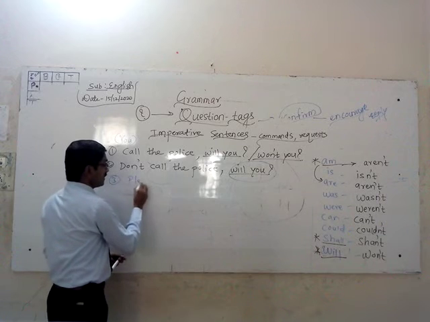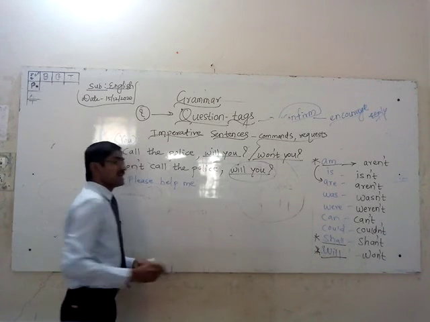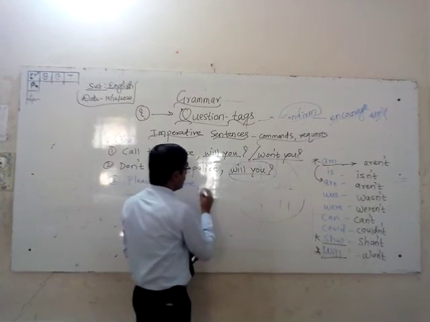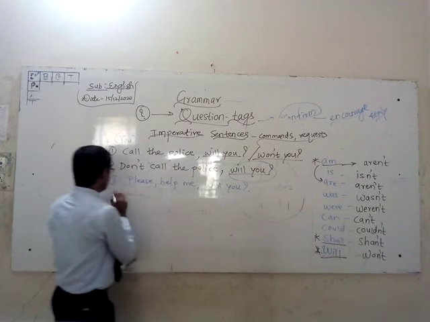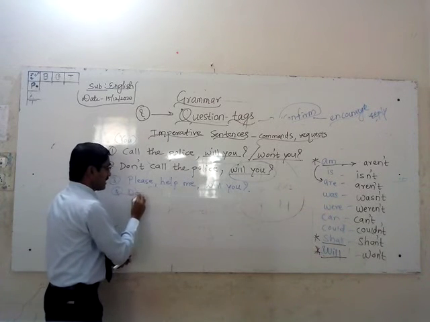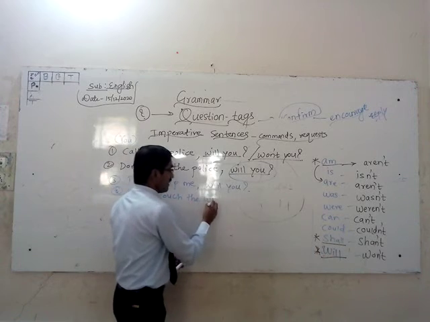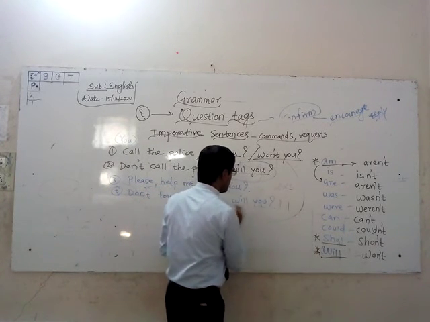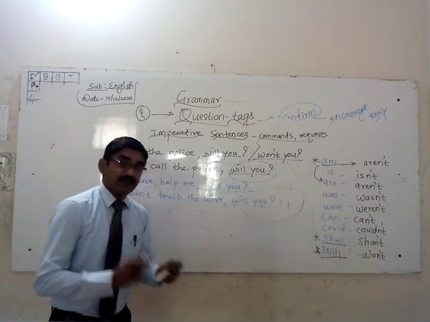Please help me. If you are asking someone, please help me, will you? You are making the request. The tag will be "will you." Okay? Don't touch the wire. The tag will be "will you." So always remember, whenever there are imperative sentences, the question tag will always be "will you."